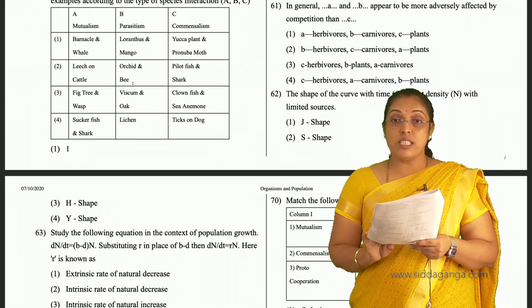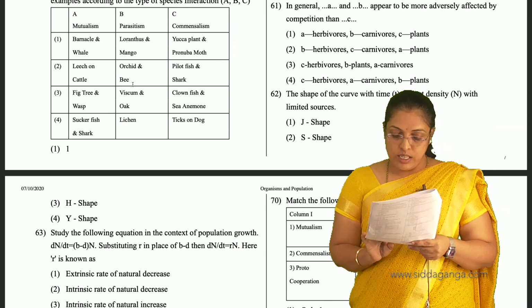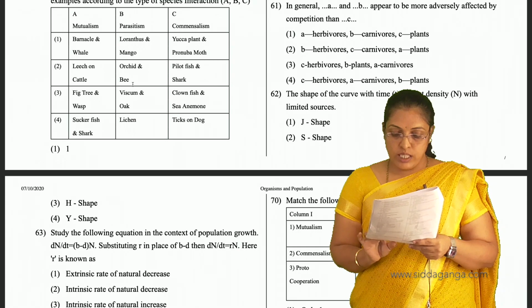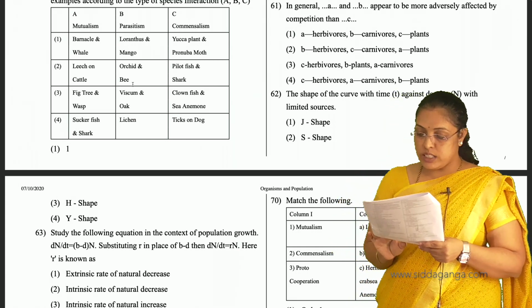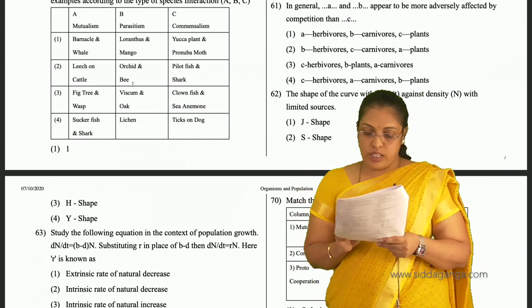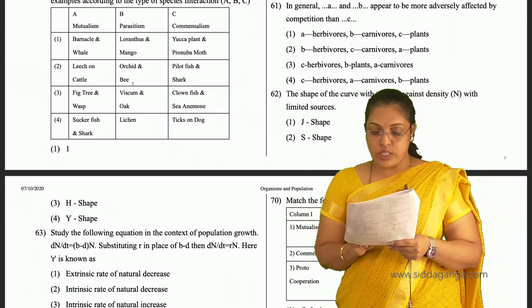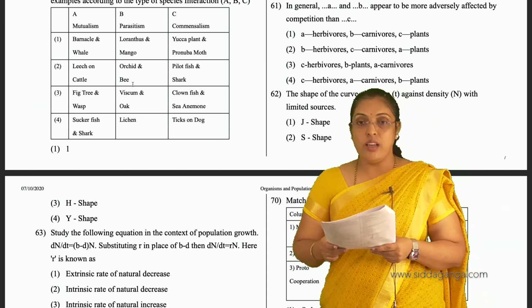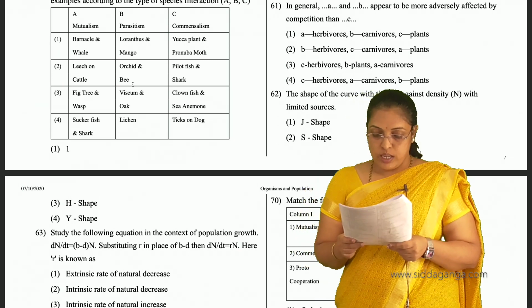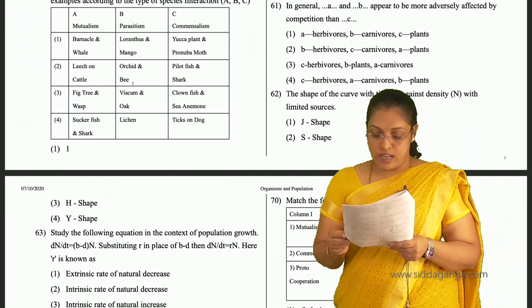So for 61, we go with the second option. B is herbivore, C is carnivore and A is plants. So plants and herbivores appear to be more adversely affected by competition than carnivores. So 61, second is the answer.